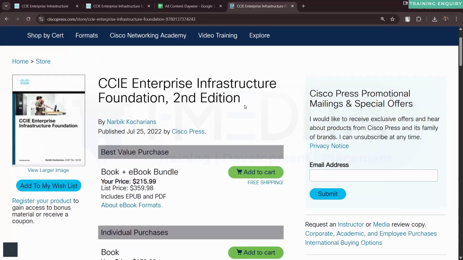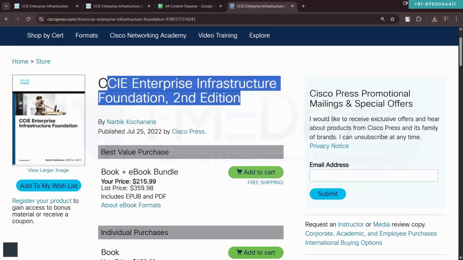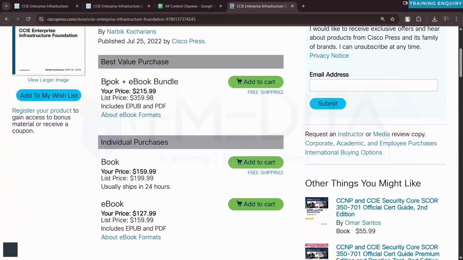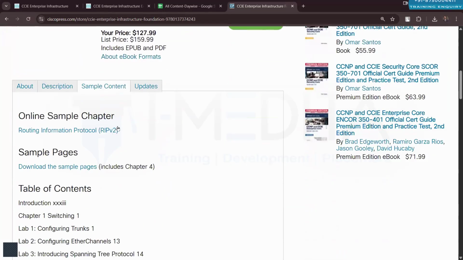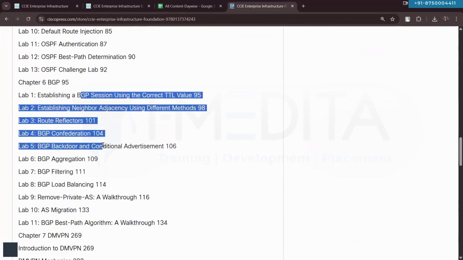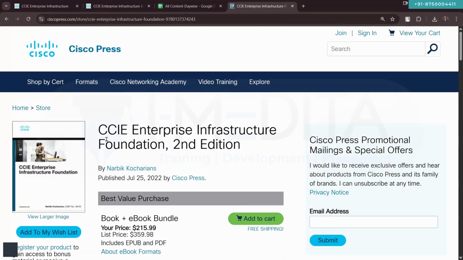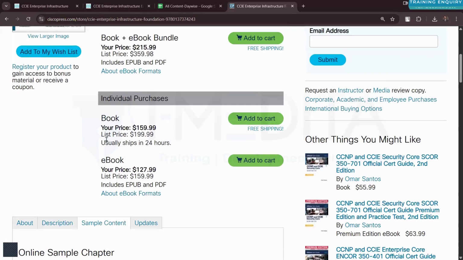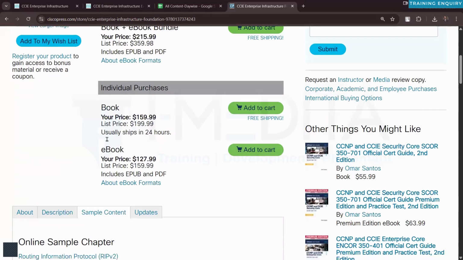If you want to do the labs, when you purchase this book, they will give you some EVE-NG labs. You can load them on your VMware and just study from there. You can just do the labs. It's a lab workbook, not a technology book. So if you want to cover the technology, you will have to cover the ENCOR.